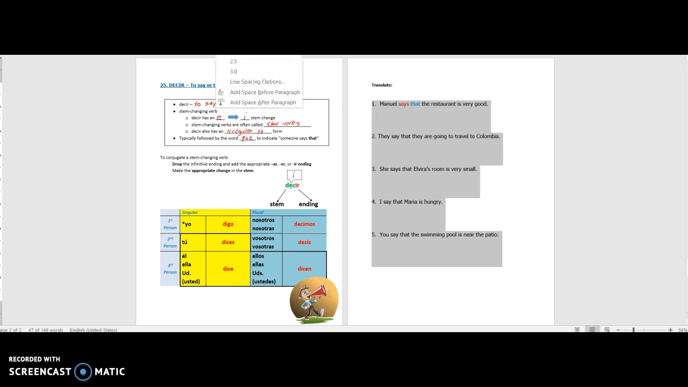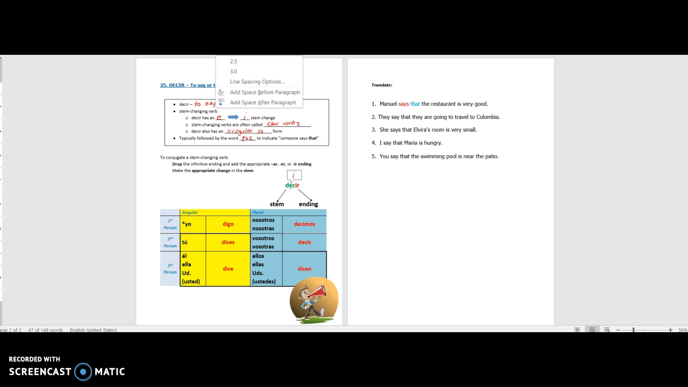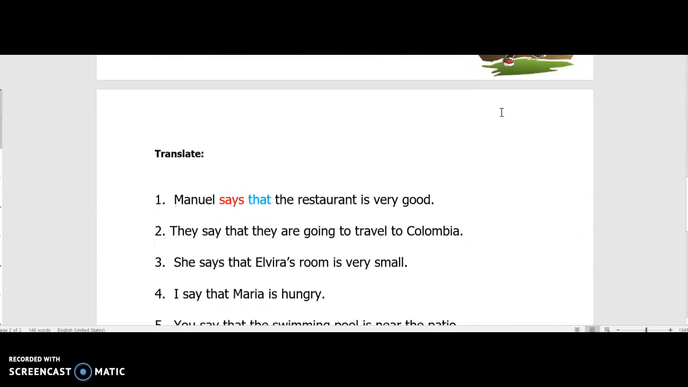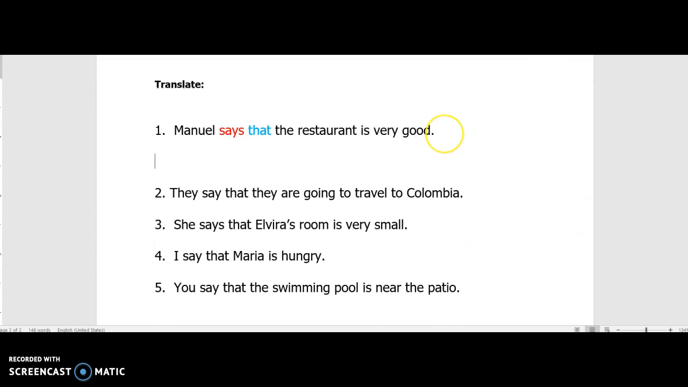It's easier for you. But I'm just going to make this like this, and then I can just return a couple times and give ourselves a little bit of space. Here we go. Manuel. So there's our subject. Okay, we'll change him. Let's make him green. Manuel. Okay, he's going to say. So I'm just going to highlight this one red for now.